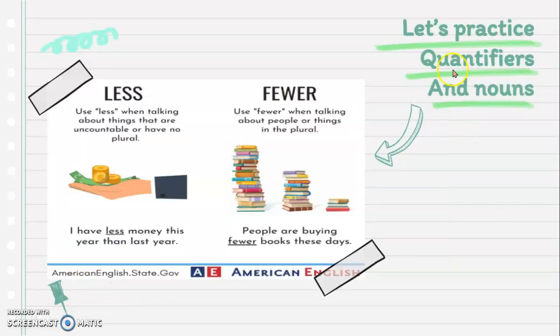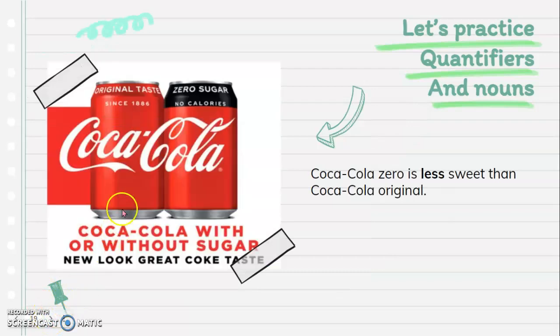Let's practice quantifiers and nouns. Look at this picture. I have less money this year than last year. People are buying fewer books these days. Coca-Cola Zero is less sweet than Coca-Cola Original.